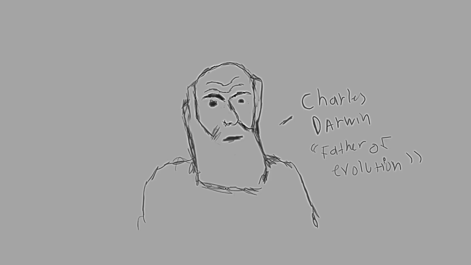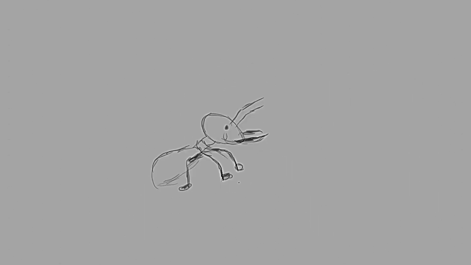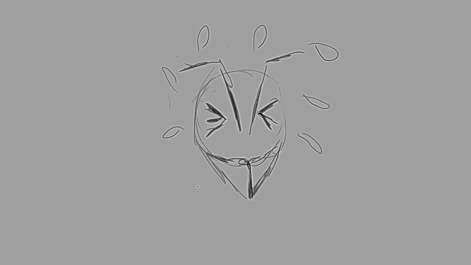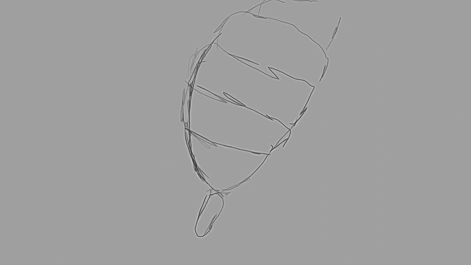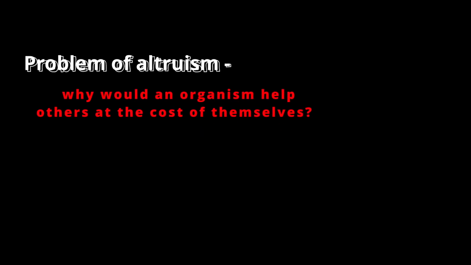In 1859, when Charles Darwin published his book on the theory of evolution, he was confused why sterile workers evolved among eusocial insects, excluding termites. How did they evolve to have sterile workers who can't pass on their genes to future generations? This is a problem of altruism. Why would the workers sacrifice their ability to reproduce for the benefit of others?